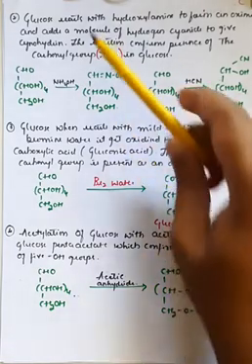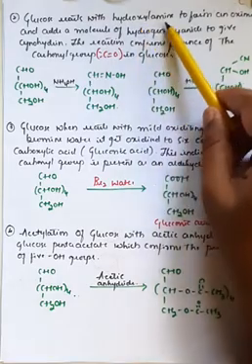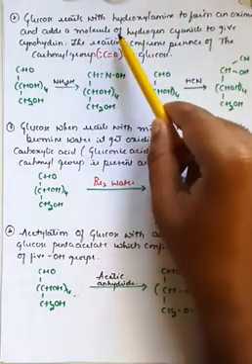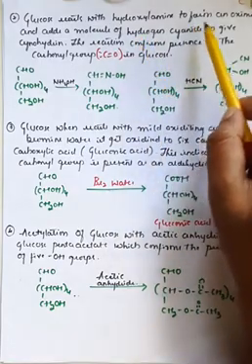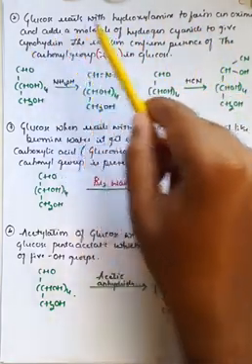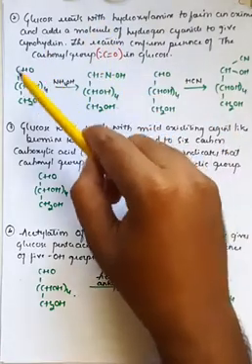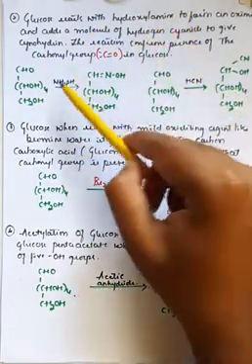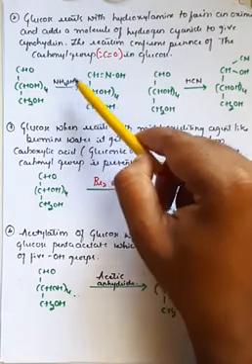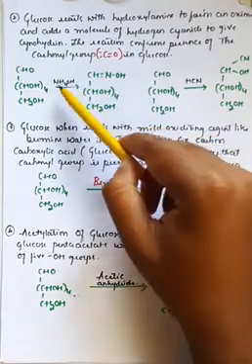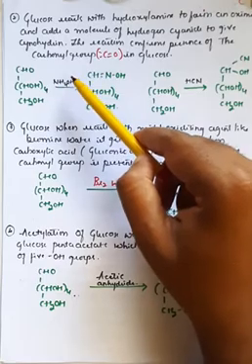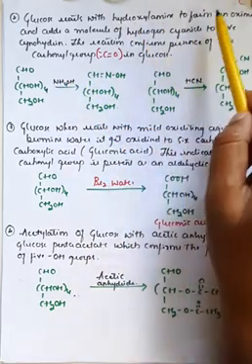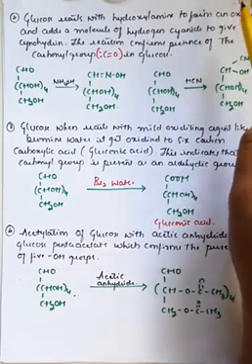Okay, the second one is whenever glucose reacts with hydroxylamine to form oxime, and then adding a molecule of hydrogen cyanide, it gives the cyanohydrin. Understand the reaction here. Whenever you take a glucose molecule and react it with hydroxylamine, NH2OH, it is converted into an oxime.